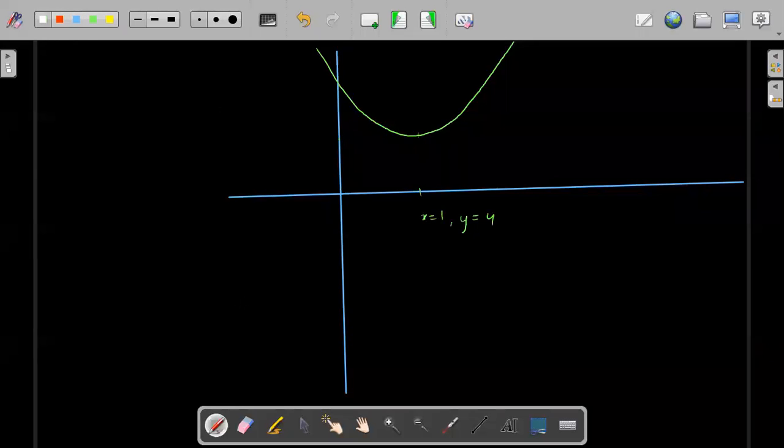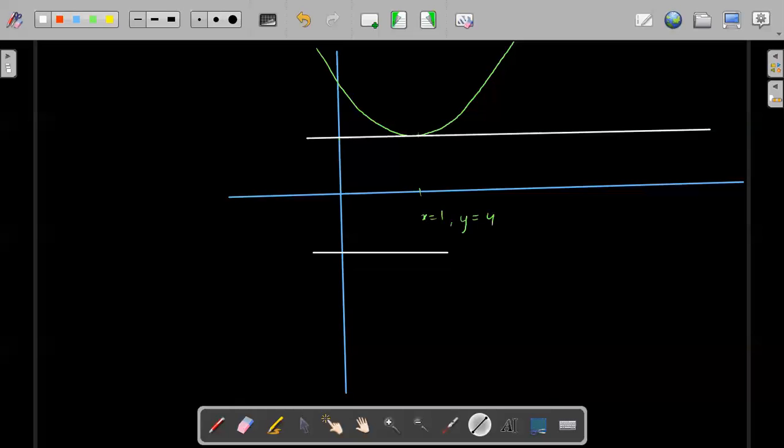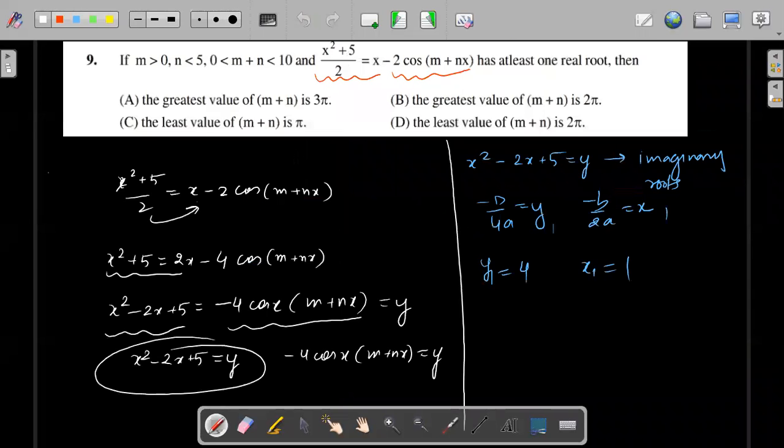So the minimum of this, I will draw one line. The minimum of this is y is equal to 4. Okay, the minimum of this is y equal to 4 from here also, right? Now the minimum value I am getting is at y equal to 4. Now let's look at the next trigonometric function.